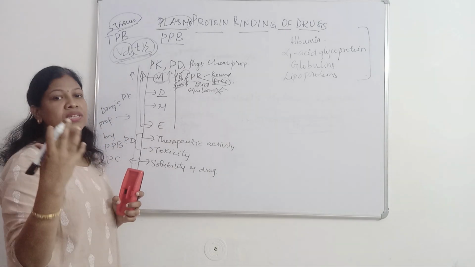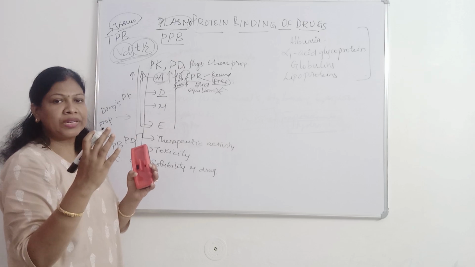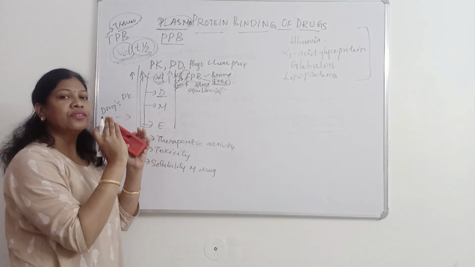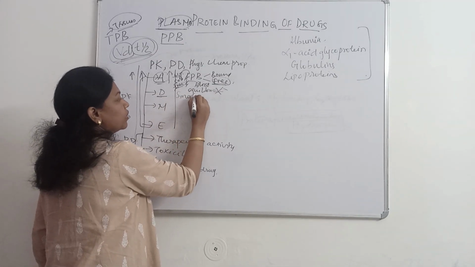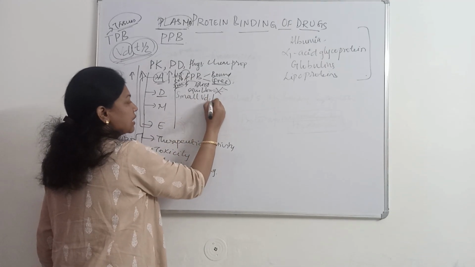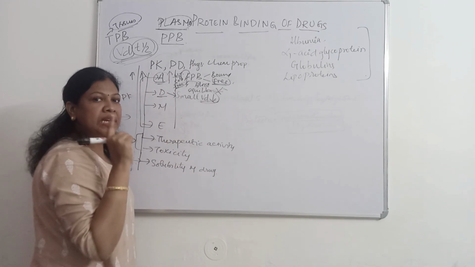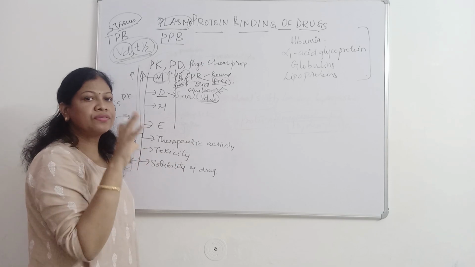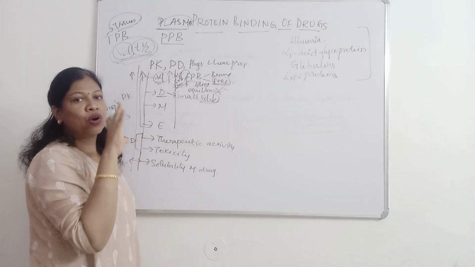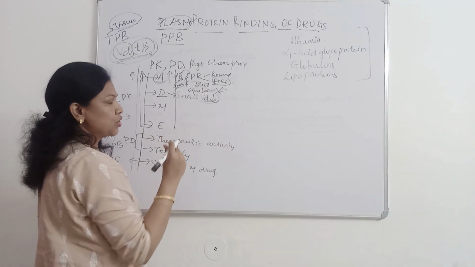Since it is bound, it cannot enter the membrane, but will be confined only to the plasma region. So its volume of distribution will be small. It cannot enter into tissue. It can be present only in plasma proteins or in plasma. So it will have less volume of distribution.